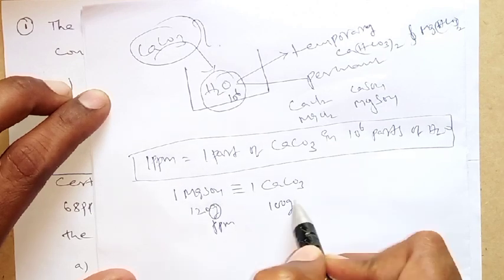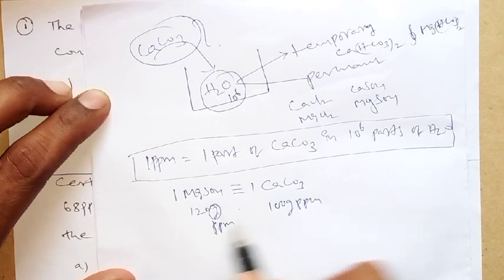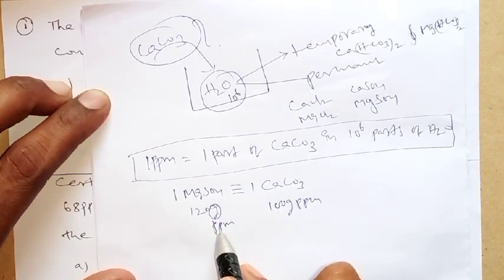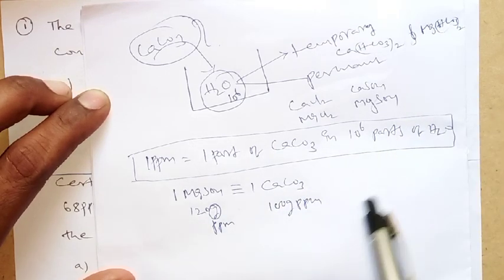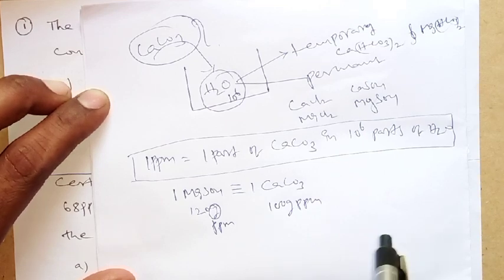Molecular weight is 120 and the other is 100. That is why 120 ppm of magnesium sulfate is equivalent to 100 ppm of CaCO3. That means in any water, if 120 ppm of magnesium sulfate is present, it is equal to 100 ppm of CaCO3.